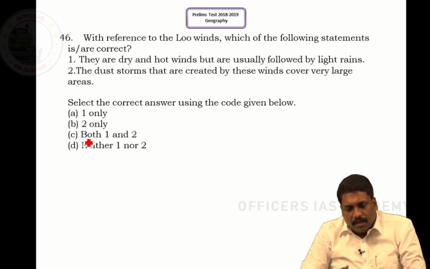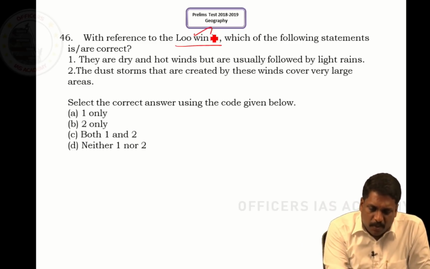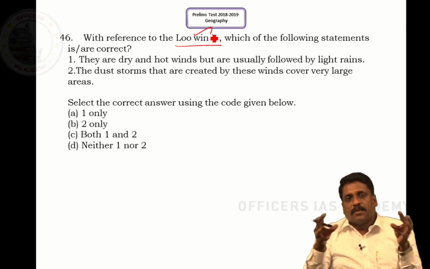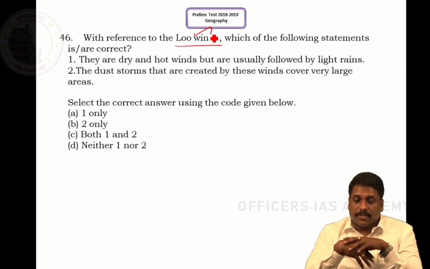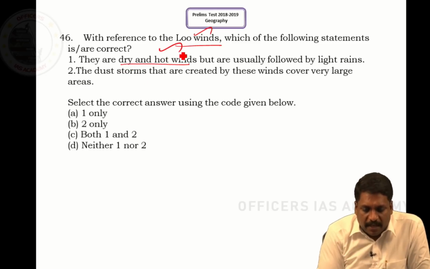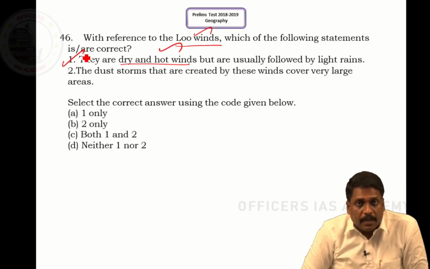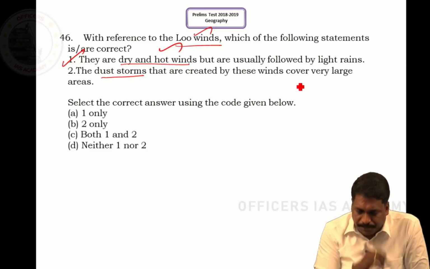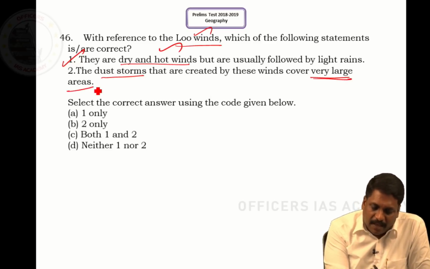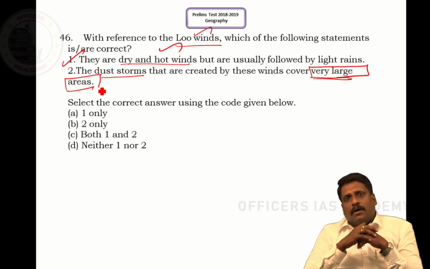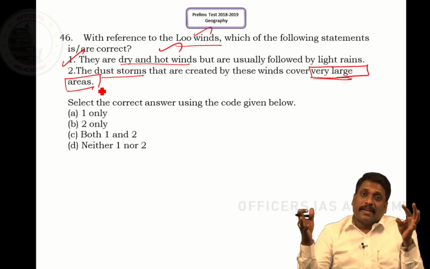Question number 46. With reference to Lu winds, what is a Lu wind? The dusty winds sourced from Rajasthan during the dry summer periods of India, we call them Lu winds, right, sir. So which of the following statements is right? They are dry and hot winds, yes, perfectly right, and are usually followed by light rains, yes, perfectly right. Number 2 says the dust storms that are created by these winds cover a very large area. Now this is what we call a qualifying word. They are not even saying large area, they are calling it a very large area.